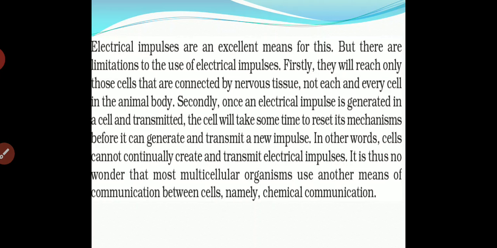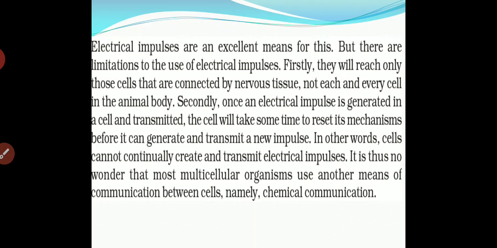Secondly, once an electrical impulse is generated in the cell and transmitted, the cell will take some time to reset its mechanism before it can generate and transmit a new impulse. Once an electrical impulse is generated in a particular cell and transmitted, it will take a little bit of time.